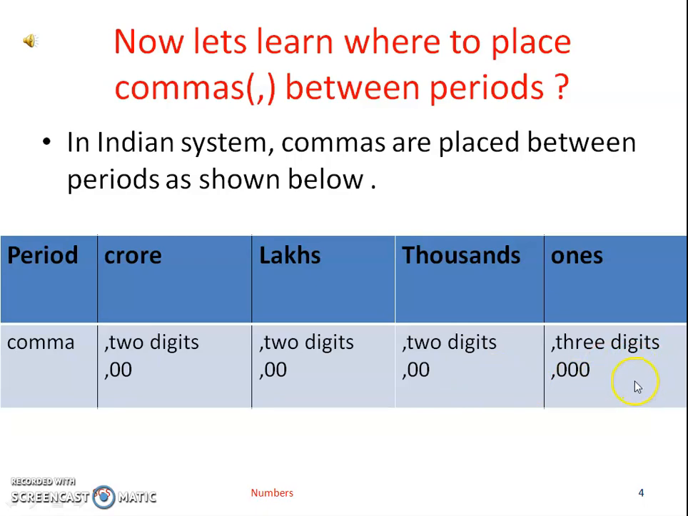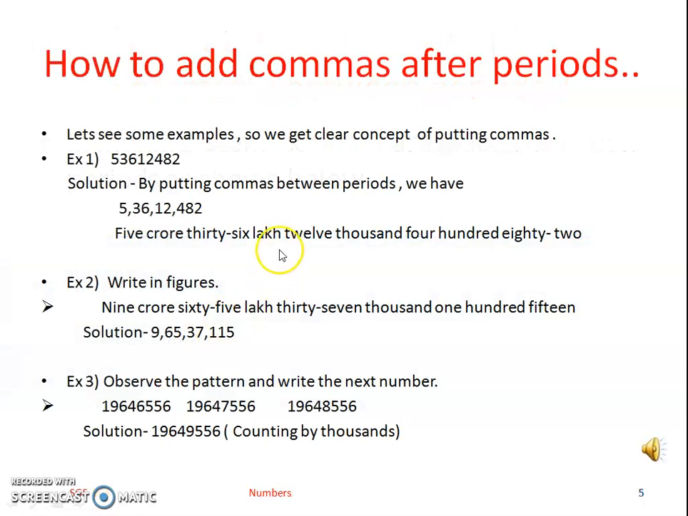So, what are we understanding by seeing this table? In any number, we will put the first comma after 3 digits. Similarly, we will put the second comma after 2 digits. And then we will put the third comma after 2 digits again. And the fourth comma we will put after 2 digits again. Okay. So, this is the rule we have to follow.